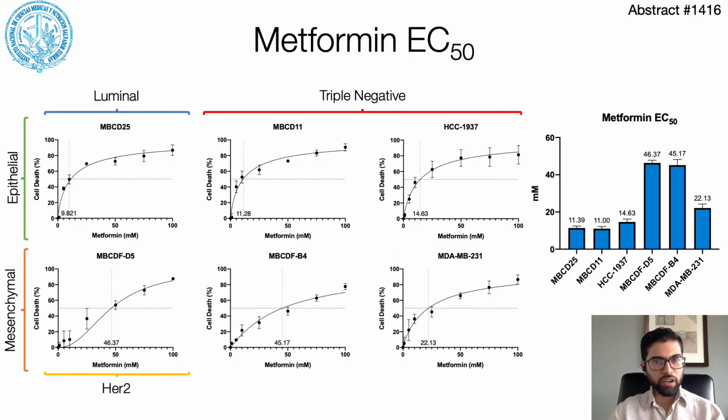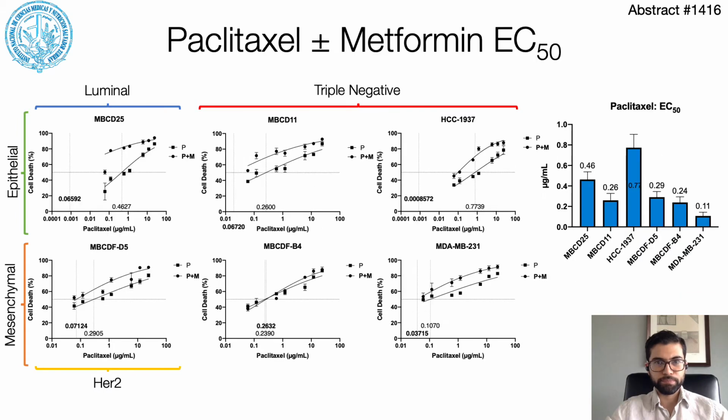Plotted on the left are the dose-response cell death curves for metformin. The vertical line represents the EC50 for each cell line, and the EC50s, with the standard error of the mean, for each cell line are plotted to the right. Broadly, cells with a mesenchymal phenotype are more resistant to metformin than cells with an epithelial phenotype.